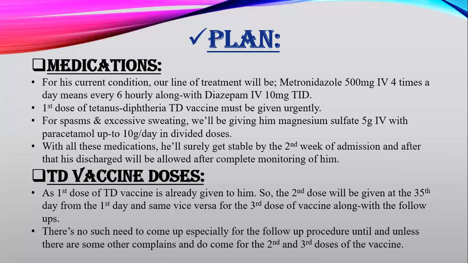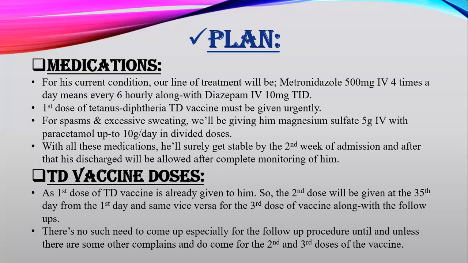For the spasms and excessive sweating that he has been experiencing along with the DNS, that is dextrose solution, so we will be giving him magnesium sulfate 5 gram IV with the paracetamol up to 10 gram per day in divided doses, not all of a sudden, like not immediately, but depending on his condition, if he got fever or not, then in divided doses like SOS we can give him. So with all these medications, he'll surely get stable by the second week of admission, and after that he's going to be discharged with complete monitoring of him. Before this, he has to be under observation.